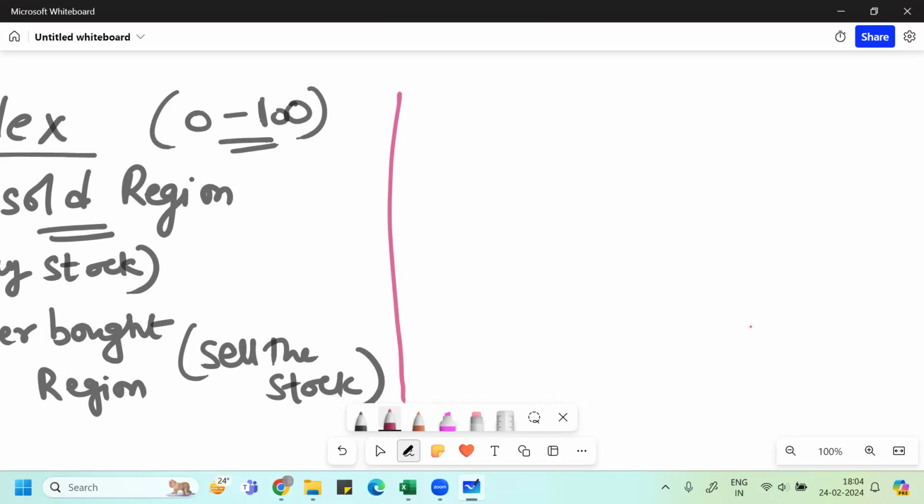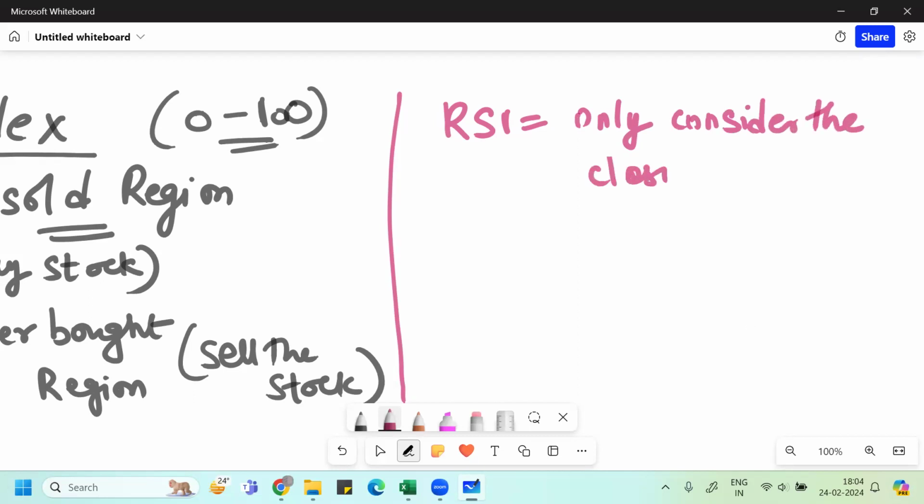So when it comes to RSI, in order to work on RSI, we only consider the closing price of the stock. So by only considering the closing price of the stock, we calculate the RSI value. Already I have made a video on RSI.